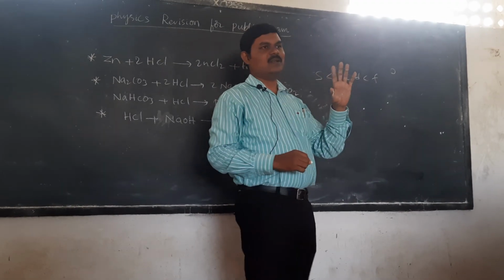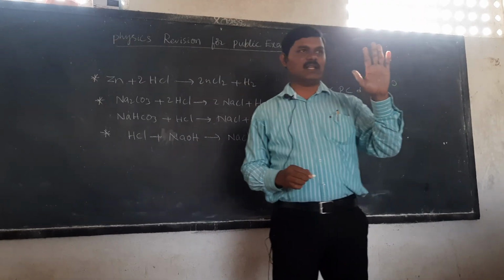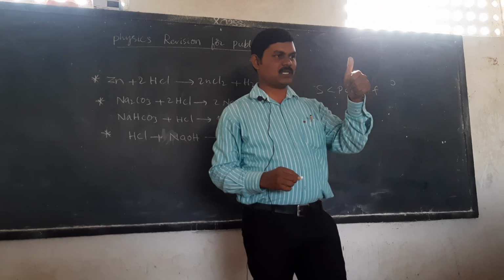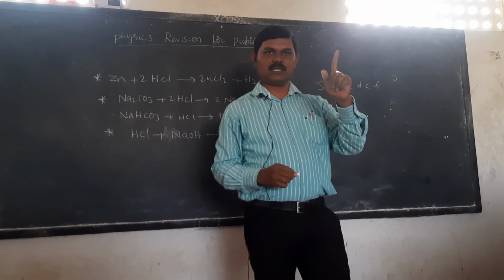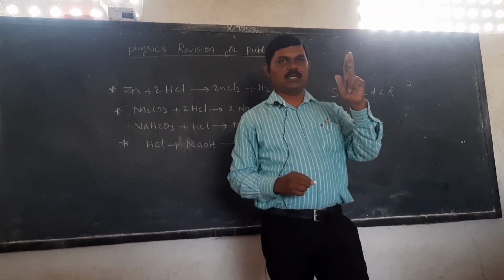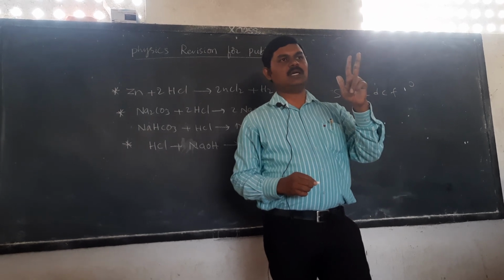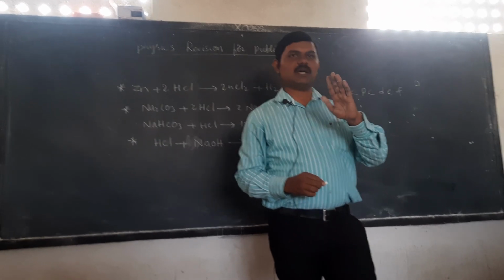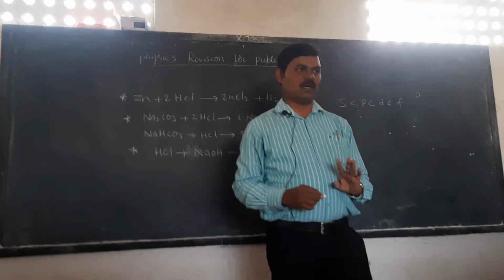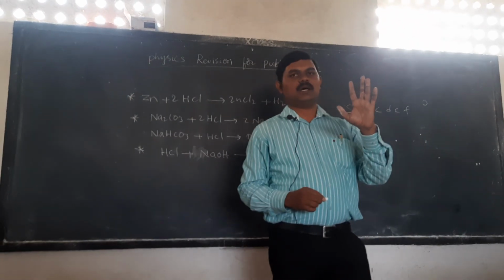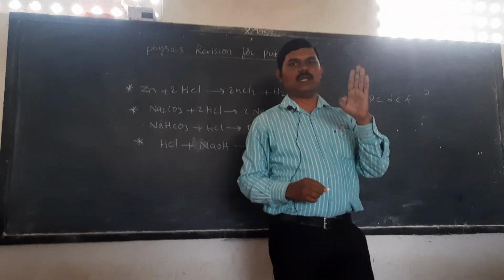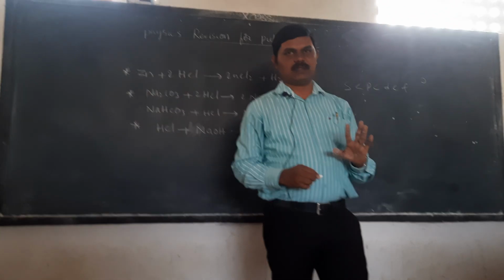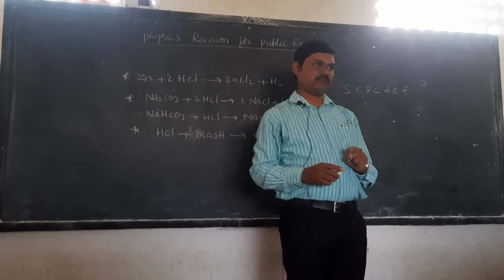Next in this lesson, finally 3 concepts are there. Remember, Bohr's model of hydrogen spectrum related to quantum numbers, and 3 principles are there. Hund's rule is pairing of electrons takes place after filling of 1 electron in each orbital, and no 2 electrons will have the same 4 quantum numbers. That is the Pauli's exclusion principle.